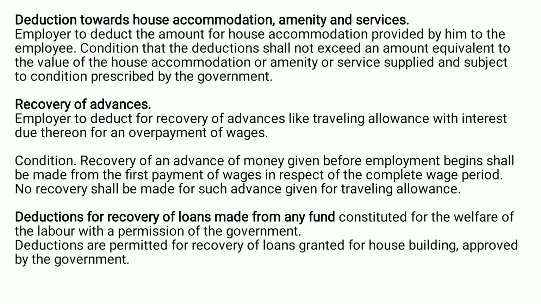Deduction for recovery of loans made from any fund. Condition: funds constituted for the welfare of labor, for example, loans granted as house building advance. House building advance may be deducted from the salary.